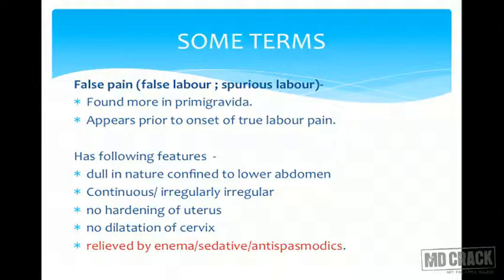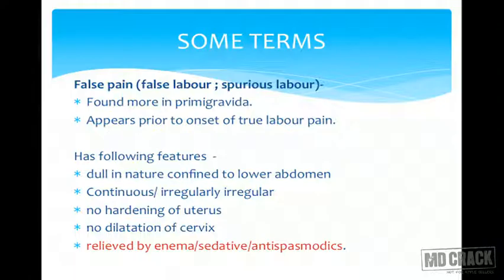The pain can be continuous or maybe irregular. The pain is not associated with hardening of the uterus. Please remember this point, because in true labor there has to be pain which is associated with hardening of the uterus. This pain, which is erratic, will not be associated with dilatation or effacement of the cervix.